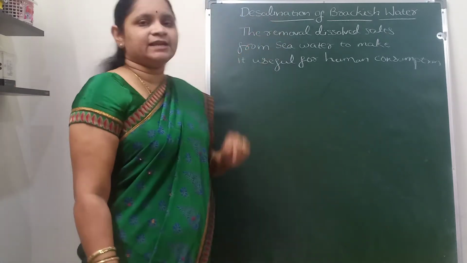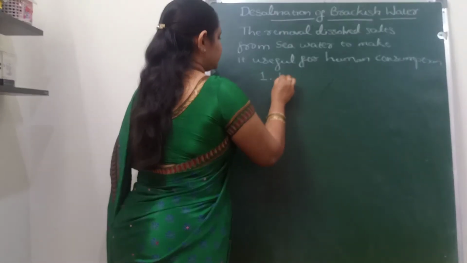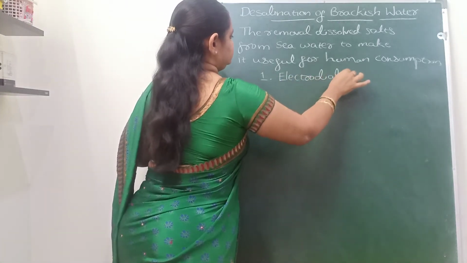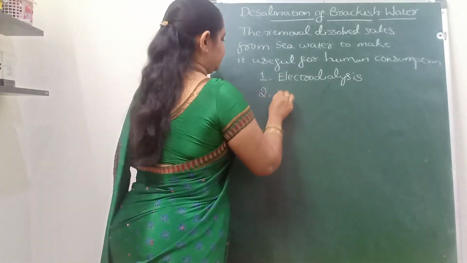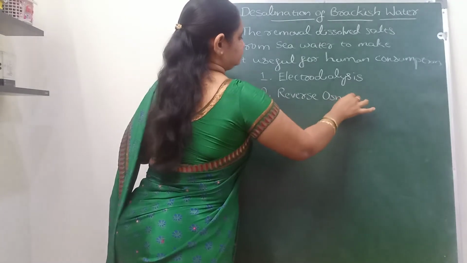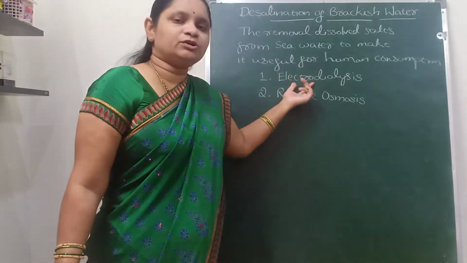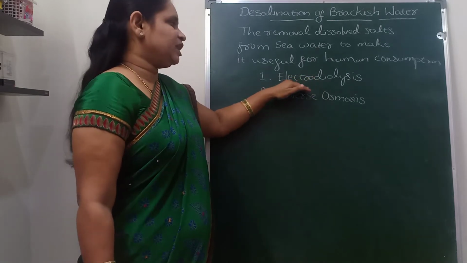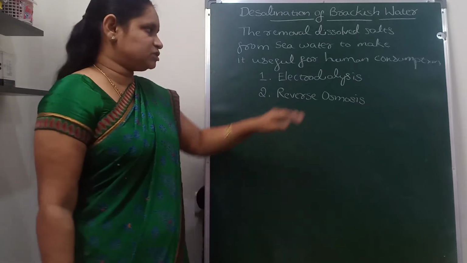In desalination we mainly have two techniques. One technique is electrodialysis, and the other is reverse osmosis. Electrodialysis is a technique by which, using electric current, we separate the dissolved salts, both cations and anions, from the water.